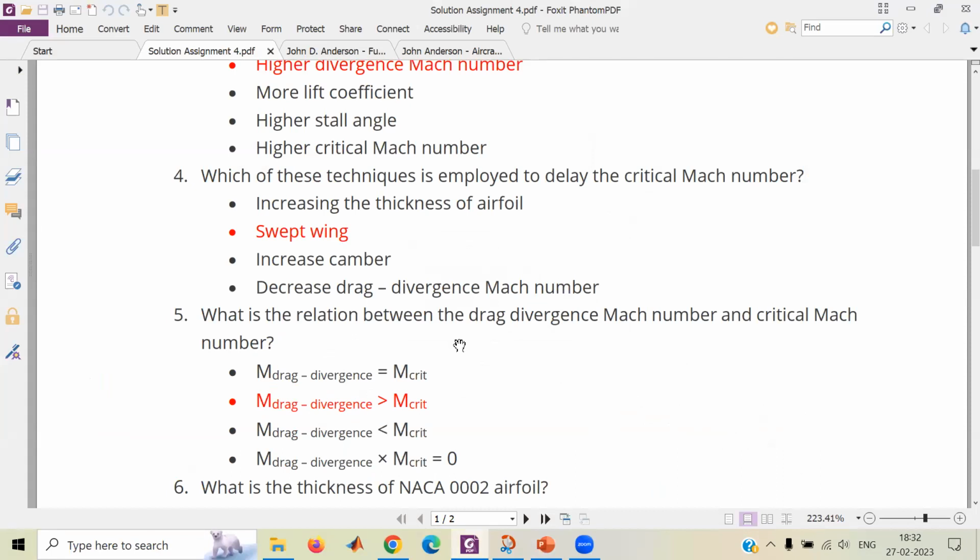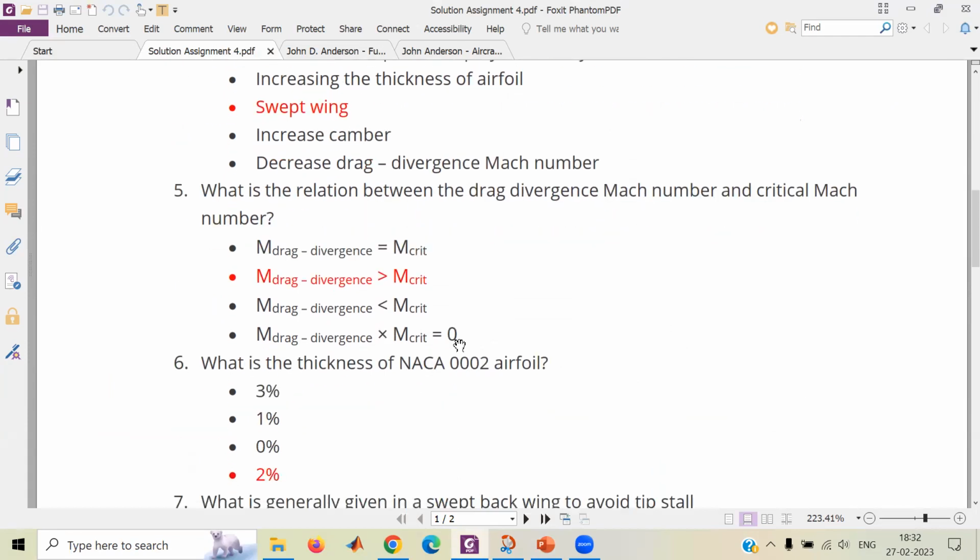Okay. We are at the fifth question. What is the relation between drag divergence Mach number and critical Mach number? Achyut, can you answer? Sir, actually, I got this answer wrong. I kept the drag divergence Mach number equal to the critical Mach number, sir.